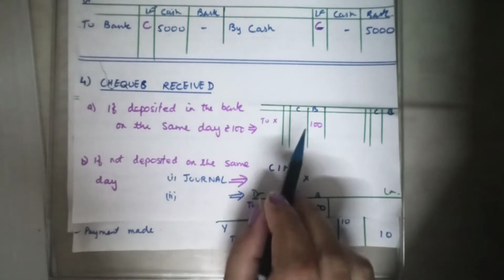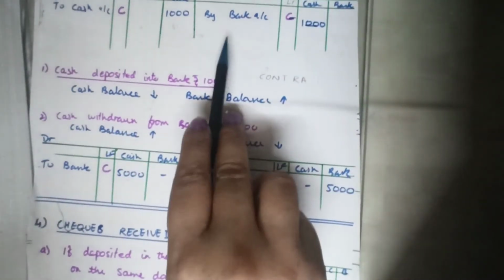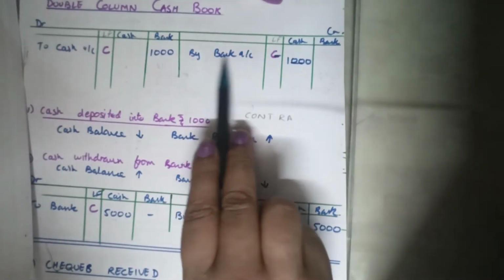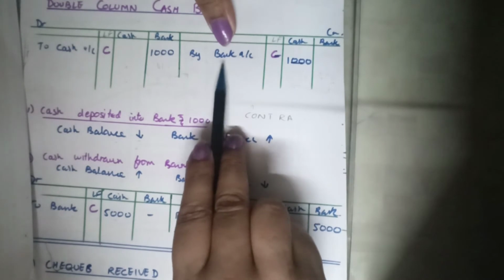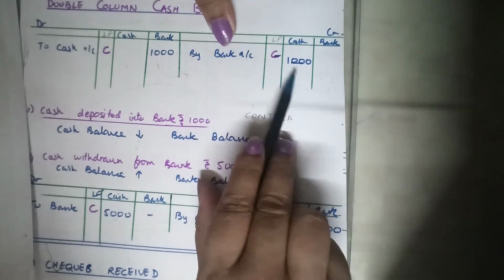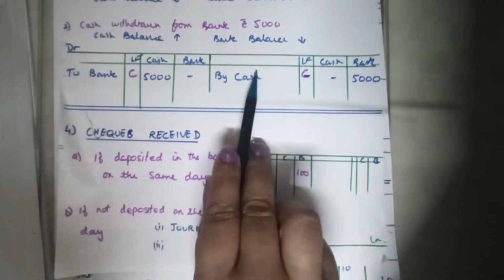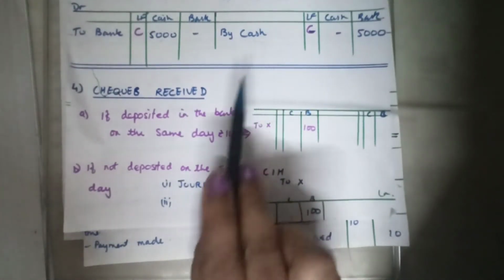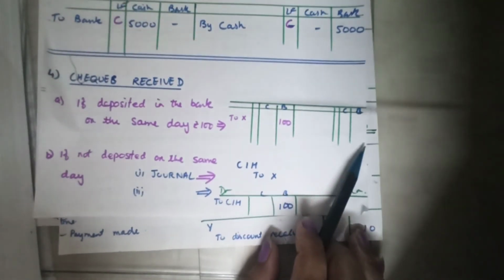But one thing is clear in the double column cash book: whenever you are making payment from the bank column, it is definitely in the cash column as well, on both the sides. Making payment is the same on both the sides, the case is not different.